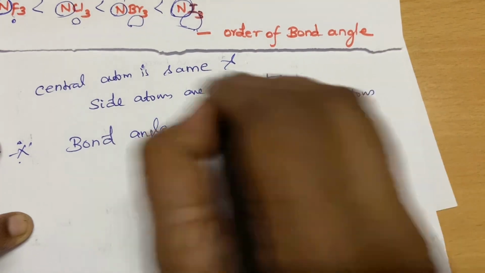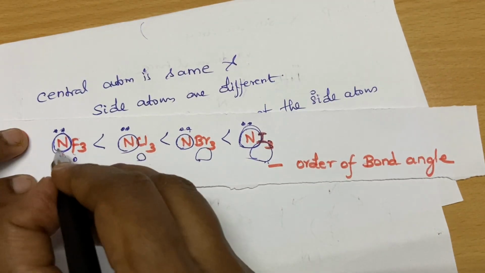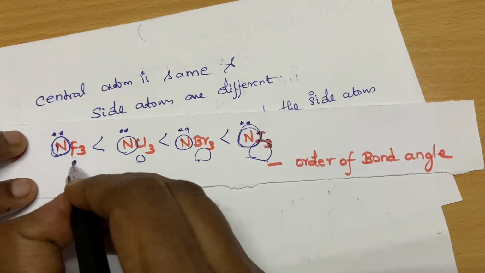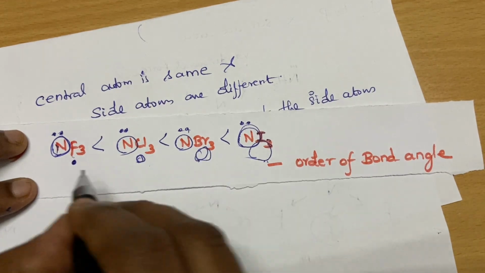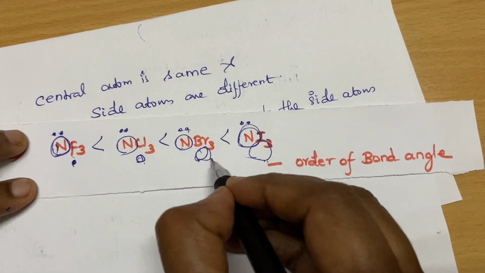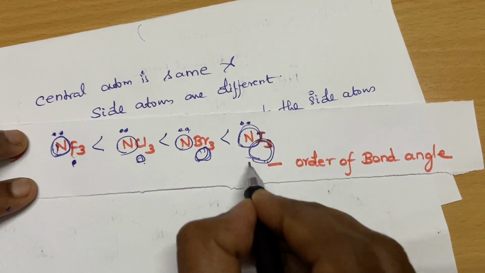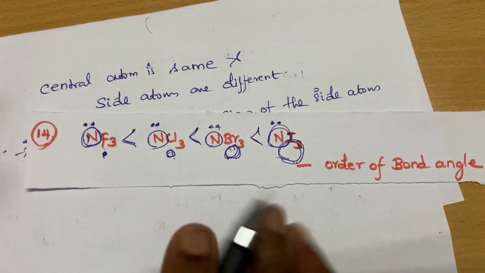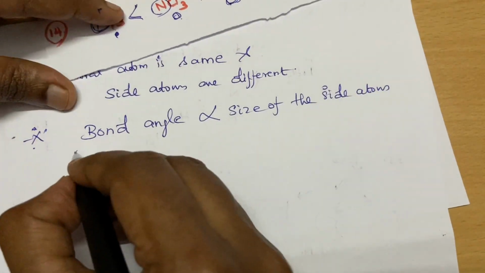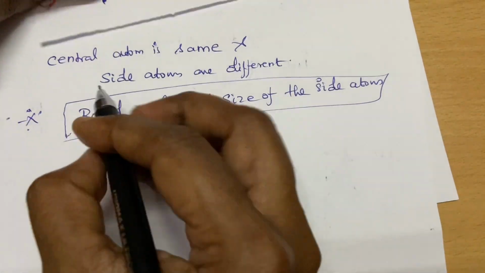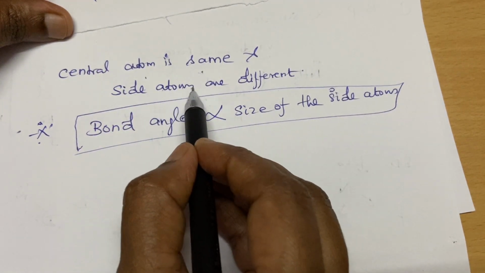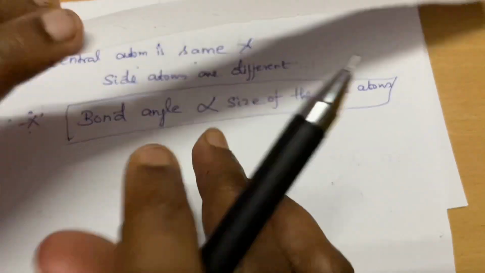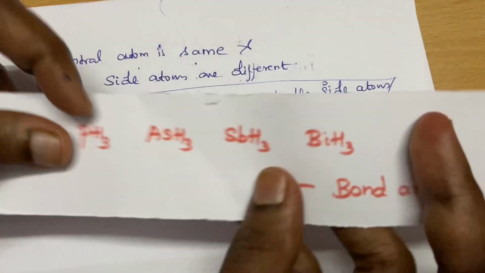Side atoms only are differing here. The central atom is same. So you have to check for the size of the side atoms. Fluorine, chlorine, bromine, iodine, the size increases in this order. So as the size of the side atom increases, the bond angle increases. Okay students, this is a very important trick which you can apply when the central atom is same and side atom is different.